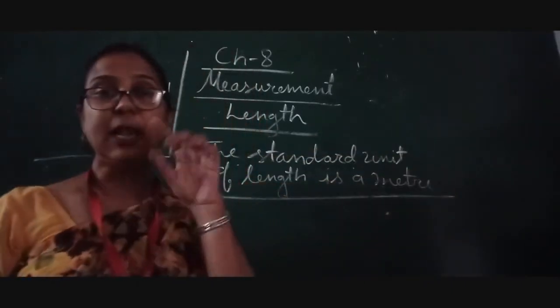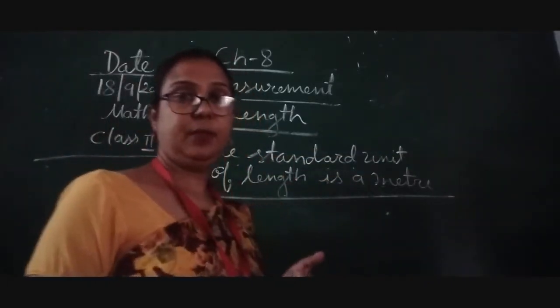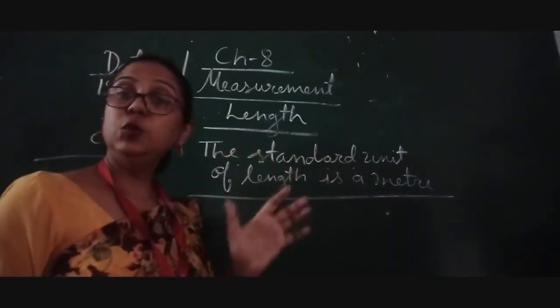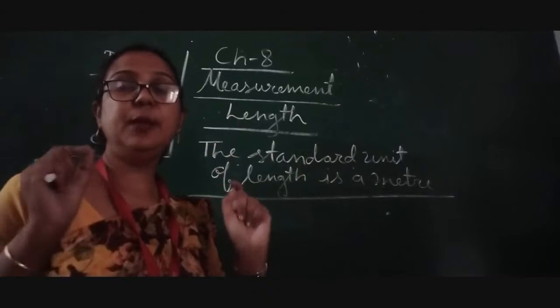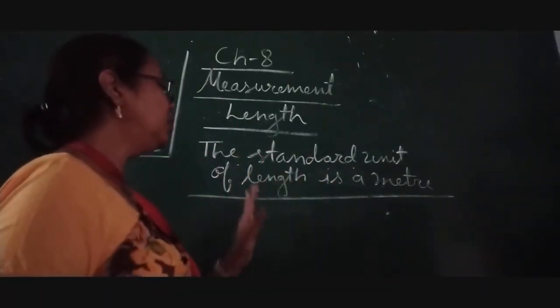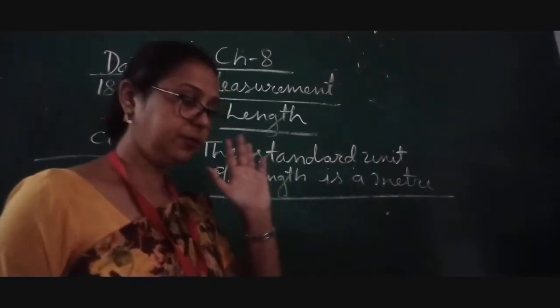So the length of any object, if we want to measure, we can measure in the meter. So children, the standard unit of length is a meter.